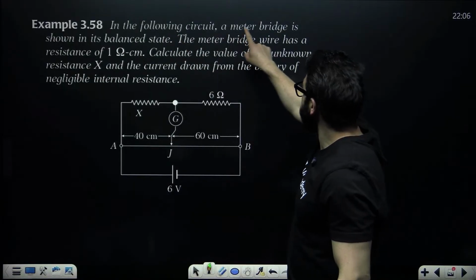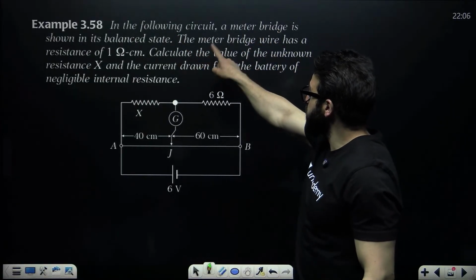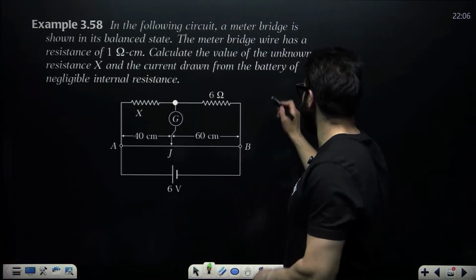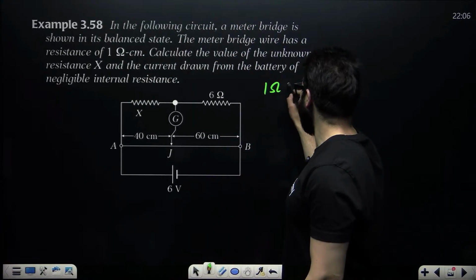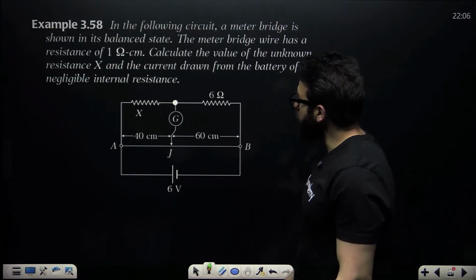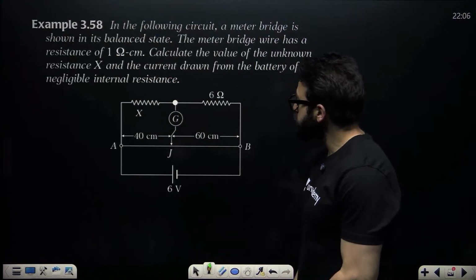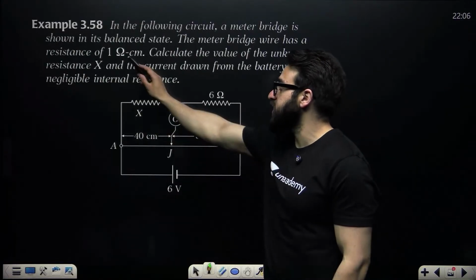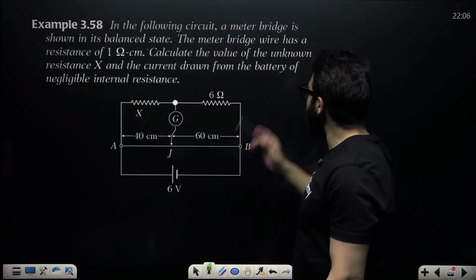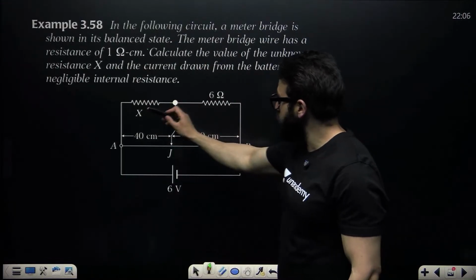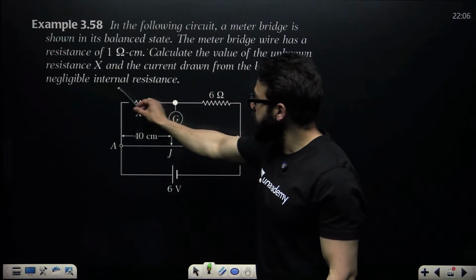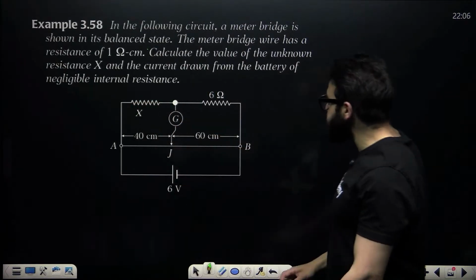In the following circuit, a meter bridge is shown in its balanced state. The meter bridge has a resistance of 1 ohm per centimeter. Okay, R into L, ohm centimeter. Calculate the value of unknown resistance X. Okay, this X. Find the current drawn by the battery, of negligible internal resistance.